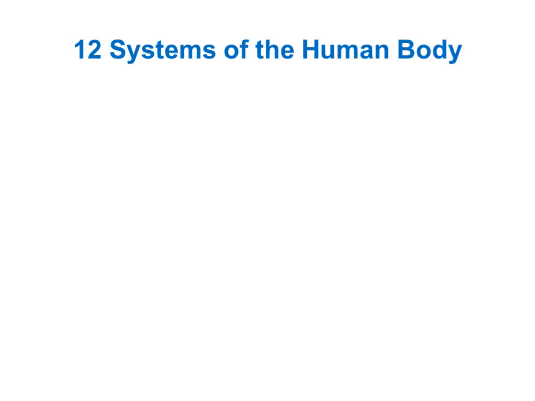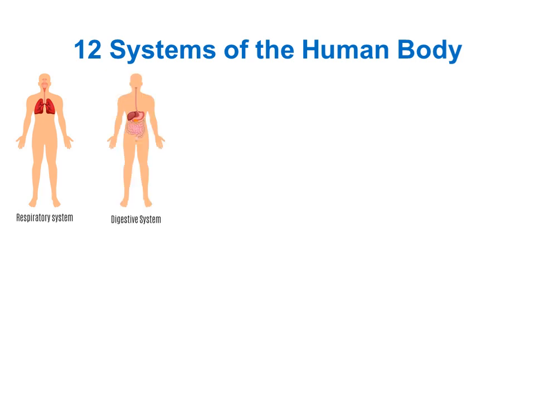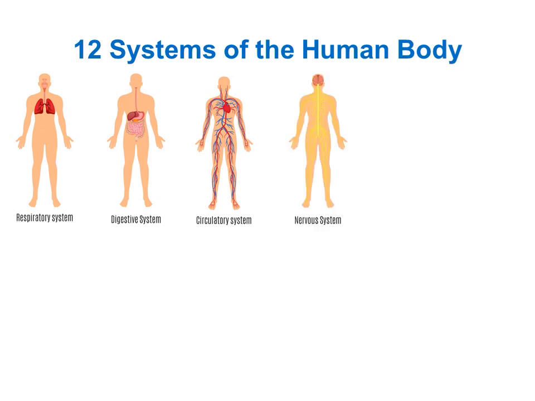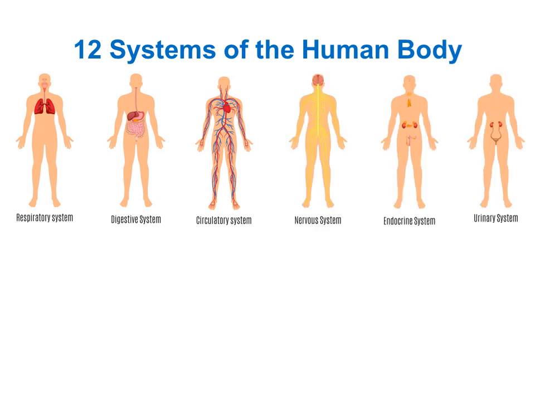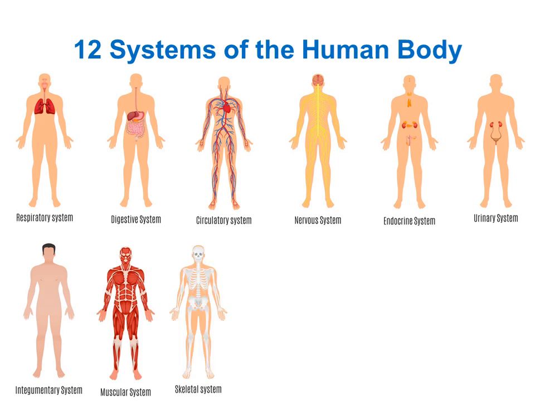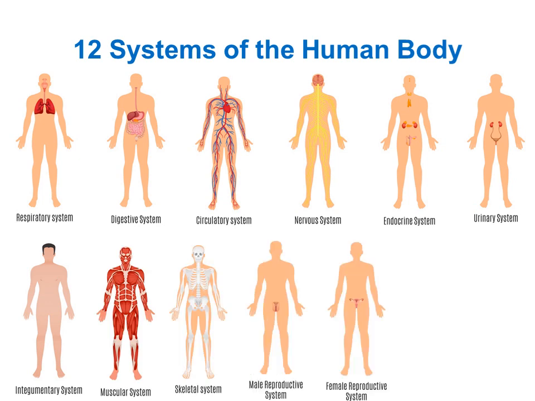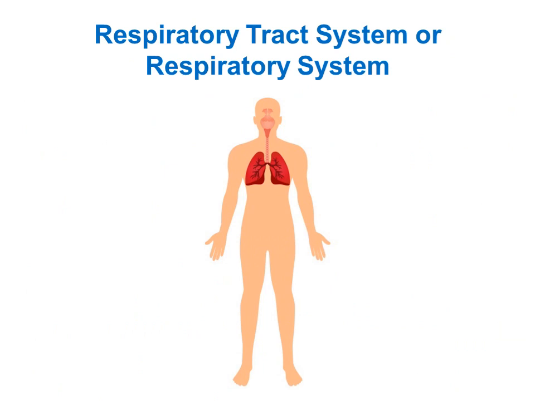Systems of human body are respiratory system, digestive system or gastrointestinal system or GI system, circulatory system or cardiovascular system, nervous system, endocrine system, urinary system or excretory system, integumentary system or exocrine system, muscular system, skeletal system, reproductive system, which includes male reproductive system and female reproductive system, lymphatic system, immune system. Today, we are going to learn in detail about respiratory tract system or respiratory system.